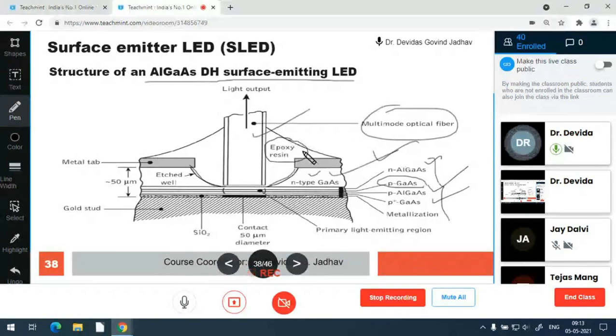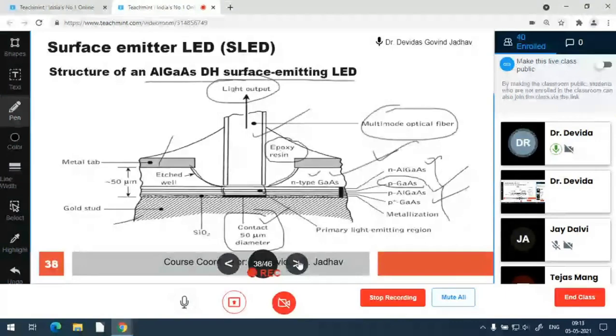So this is the metal tab. This is also a metal tab, and the contact of the metal tab is made of only 50 micrometer diameter. So the electrically active region is conducting for a very small circular area. So the active region, width-wise and breadth-wise, becomes very thin. That's why the photons and light beam become a very pencil-like light beam in the LED also. So this is a surface emitter LED.